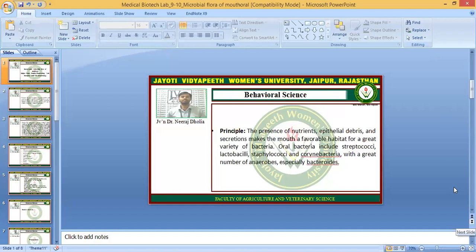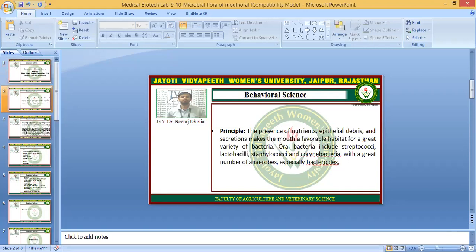So let's start. The mouth, or the oral cavity, has many nutrients available through the food and other things which we eat, and the presence of epithelial debris and secretions makes the mouth a very favorable place for bacteria and other microorganisms to grow.